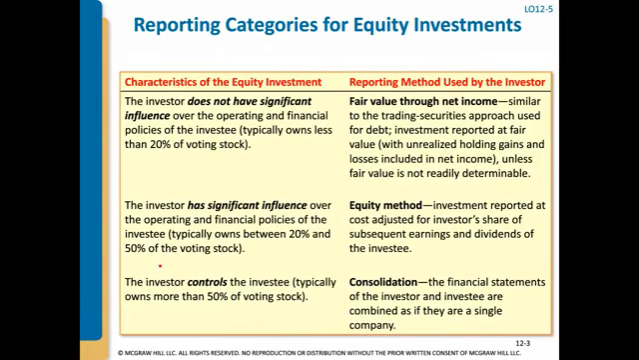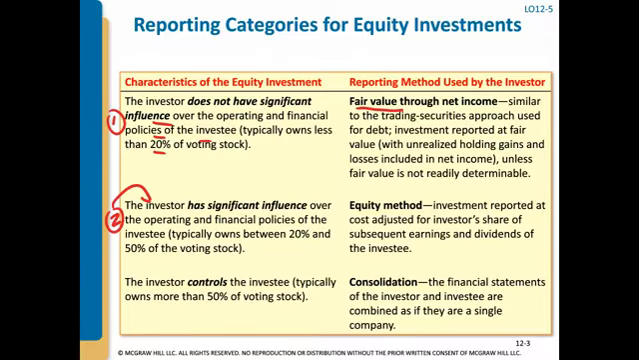We've previously gone over the different categories for equity investment. The first category is when an investor does not have significant influence over the operating and financial policies of the investee, which typically means they own less than 20%. In that situation, we use the fair value method to account for that investment. That is in a different video.